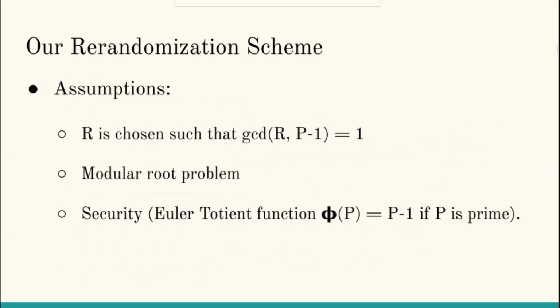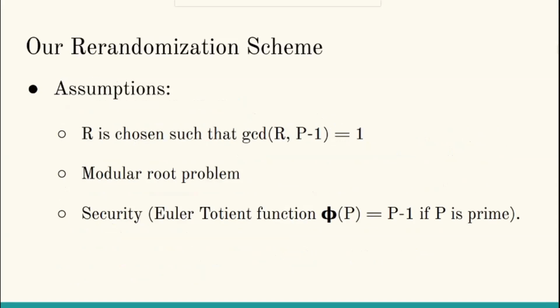We were faced with the problem of modular Rth roots. However, due to the fact that we cannot find an efficient solution for this problem, we decided that we will use certain values of R that have the property that GCD of R and P minus 1 is 1, because modular roots are easy and efficient to find for those R's.